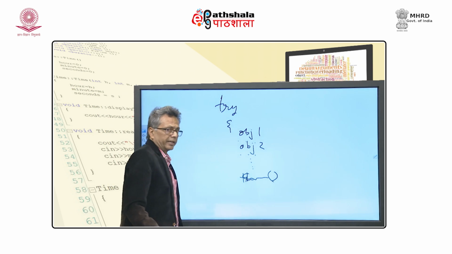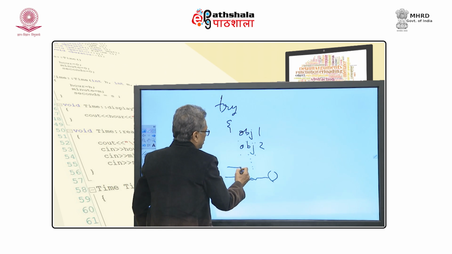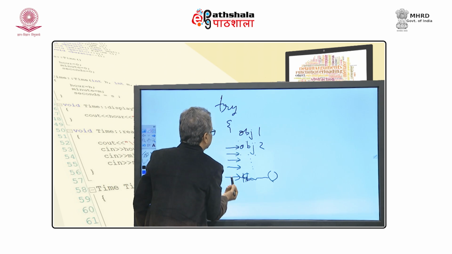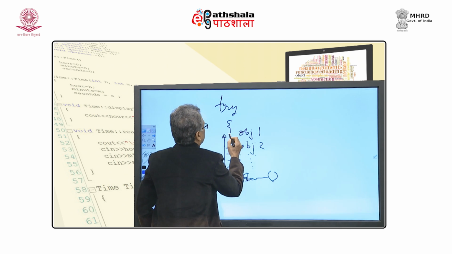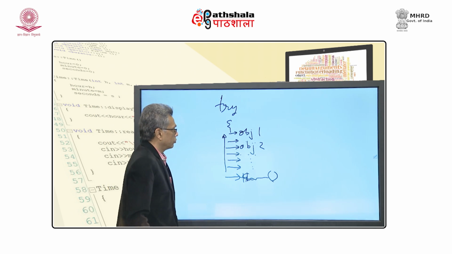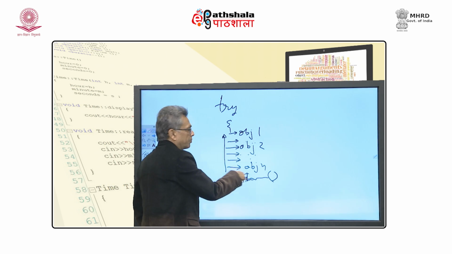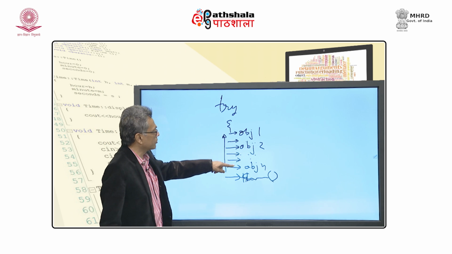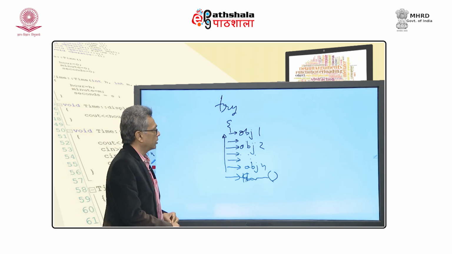Now, what will happen actually? Once the exception is thrown, because it is a part of the try block, each object one after the other will have to be destroyed in exactly reverse or inverse order in which they are defined. So, probably object n is defined just before throw, object n will be destroyed first and so on and so forth. That is to be done, that is very, very important.